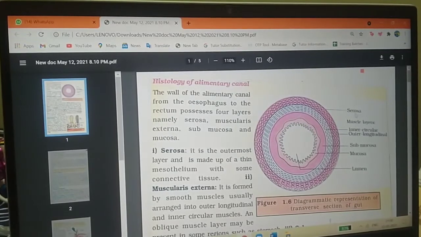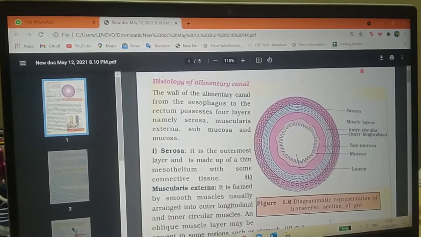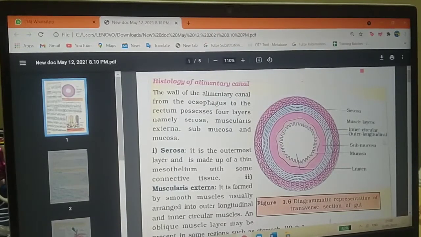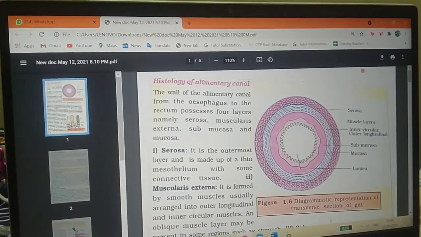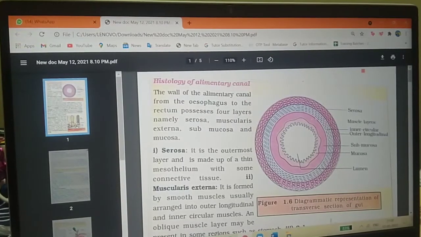The outer layer is called the serosa layer. The muscularis layer contains circular muscles on the inner side and longitudinal muscles on the outer side. Next is the submucosa, and the inner layer is the mucosa. These are the four layers of the muscular alimentary canal. This is the structure of the alimentary canal, a transverse section of the gut.